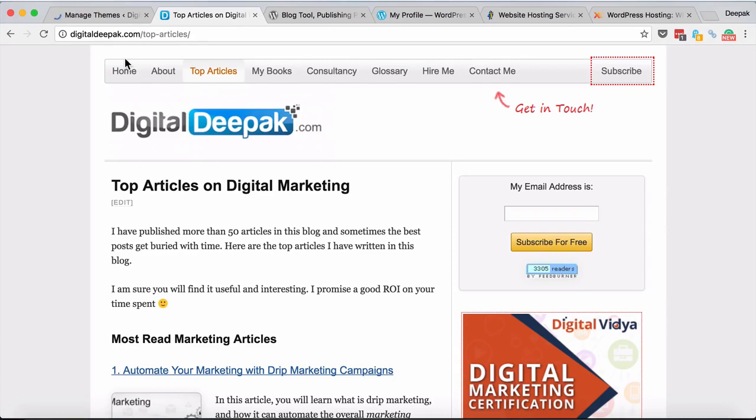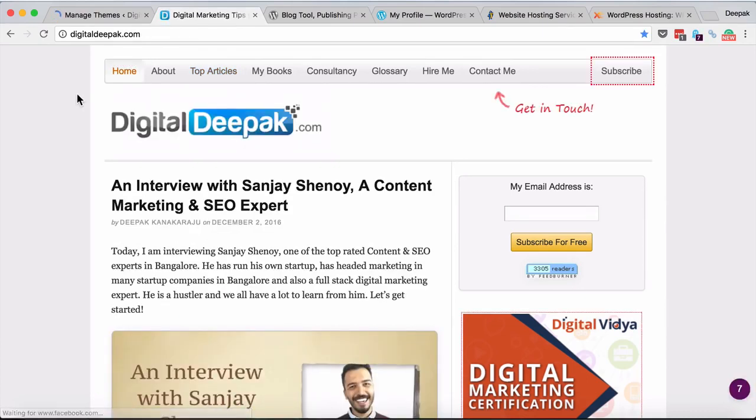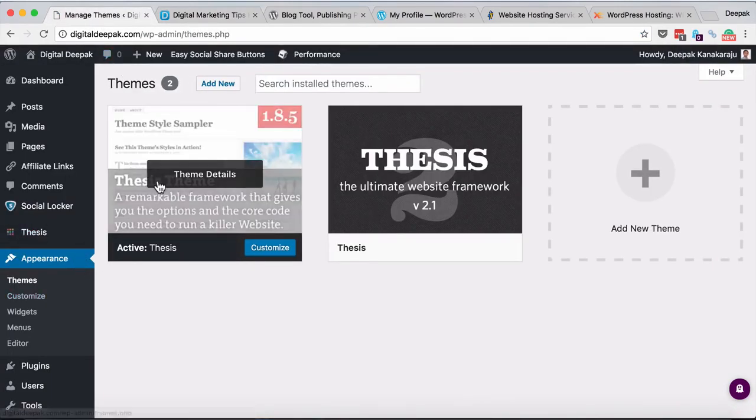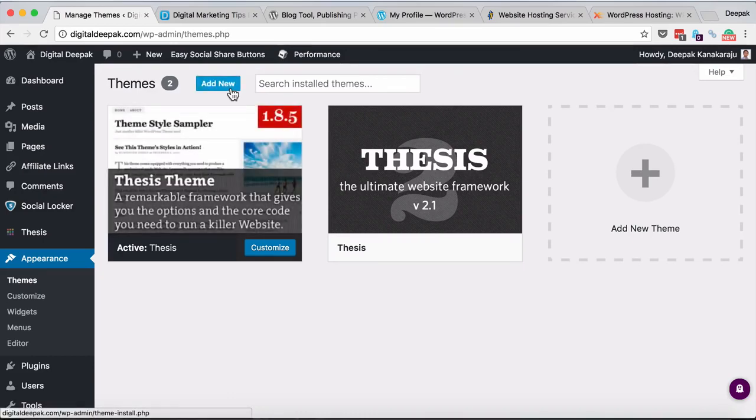So themes. If you go to themes, right now for my blog I am using a premium theme called Thesis, and the blog runs on the Thesis platform, but there are plenty of free themes as well. So if you go to themes and click on add new,